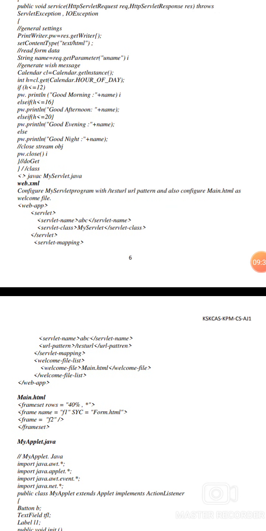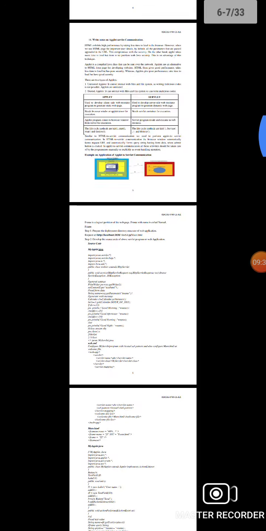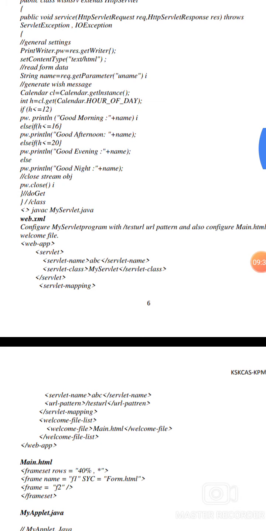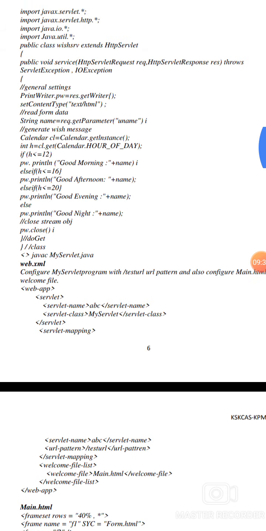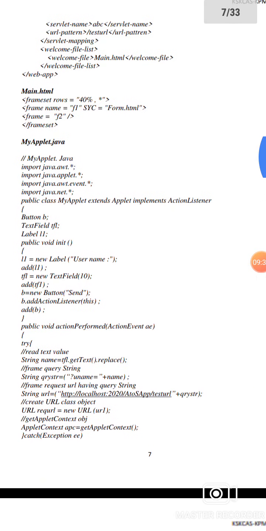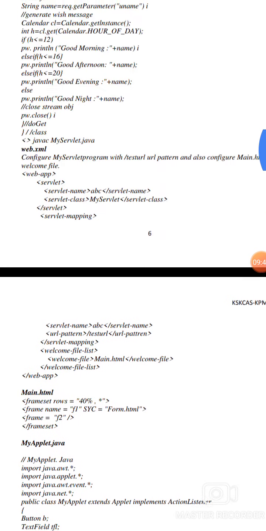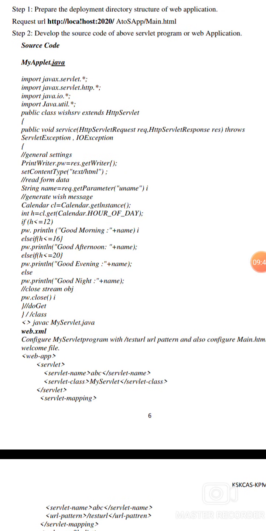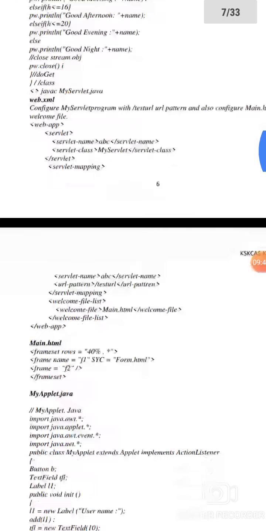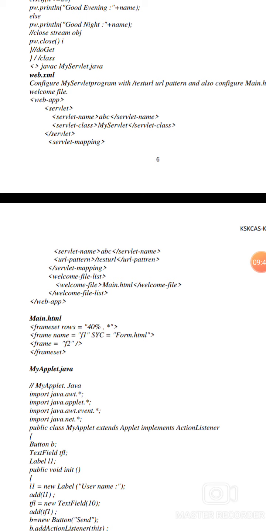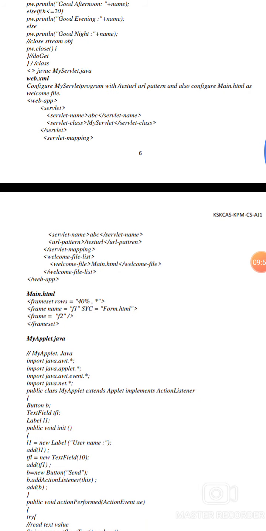Next, the web.xml: create the web-app tag. Inside it, the servlet tag with servlet name ABC, then close the servlet name, servlet class MyServlet, then close the servlet class and the servlet tag.